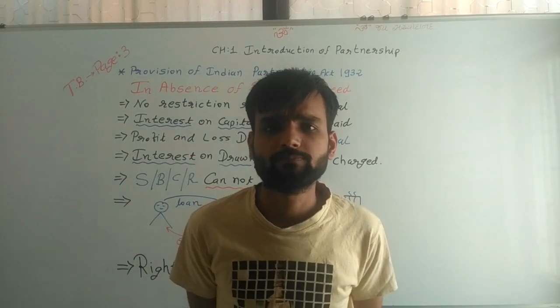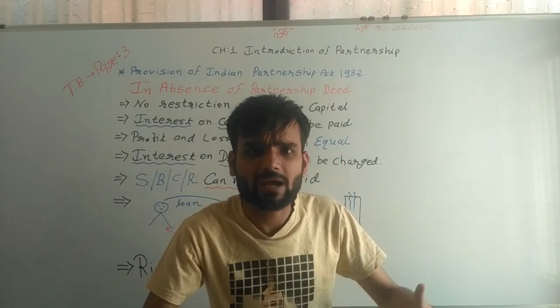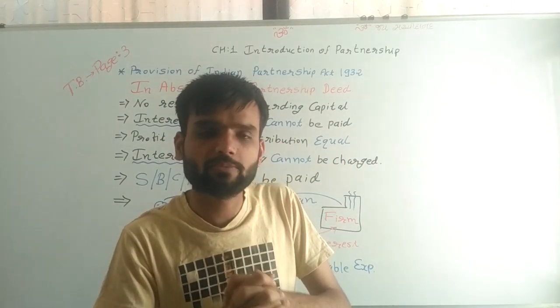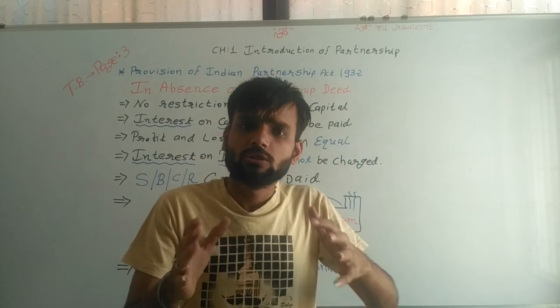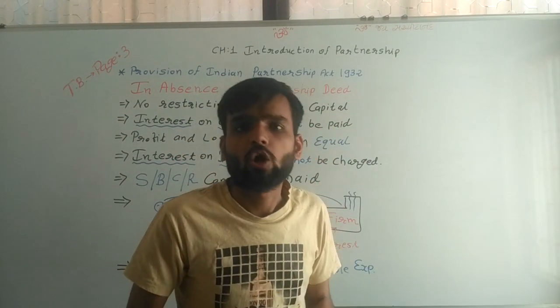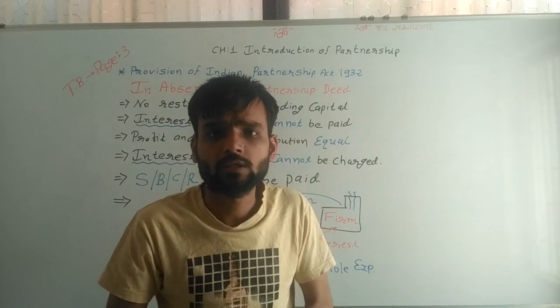Now, among the characteristics of partnership, we see that partnership is created by contract. In that contract, whatever is decided between partners is written.